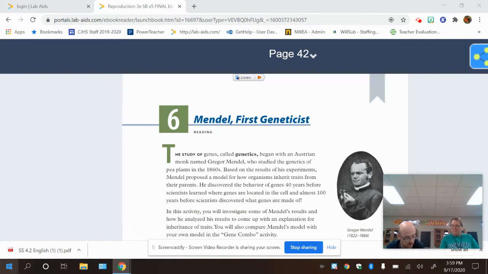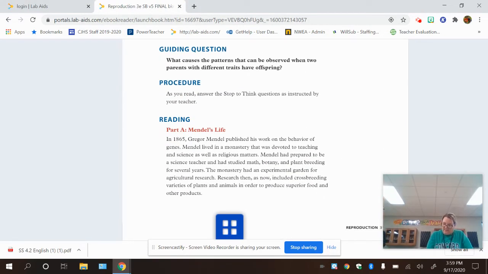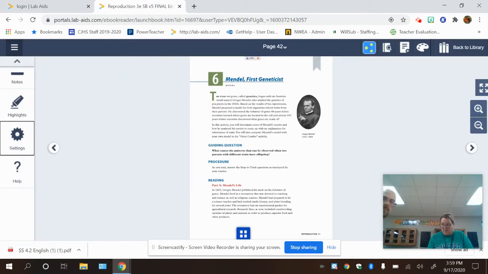Here we go with the reading in Part A. Part A, Mendel's life. In 1865, Gregor Mendel published his work on the behavior of genes. Mendel lived in a monastery that was devoted to teaching and science, as well as religious matters. Mendel had prepared to be a science teacher and had studied math, botany, and plant breeding for several years. The monastery had an experimental garden for agricultural research. Research then, as now, included crossbreeding varieties of plants and animals in order to produce superior food and other plants.